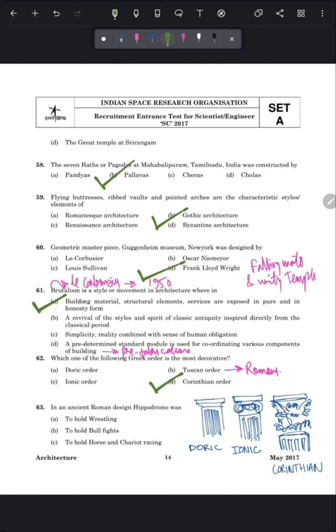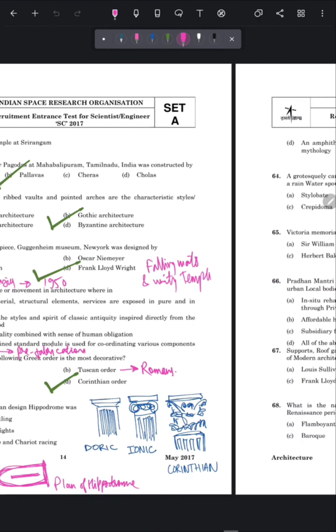Our next question is, in an ancient Roman design, hippodrome was. So hippodromes are ancient Greek stadiums designed for horse racing and especially for chariot racing. And in Roman it is known as circus. So the correct answer of this question is option number C, to hold horse and chariot racings. And the plan of a hippodrome looks like a horseshoe shape. Let's move to the next question.